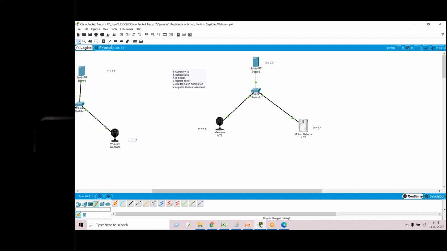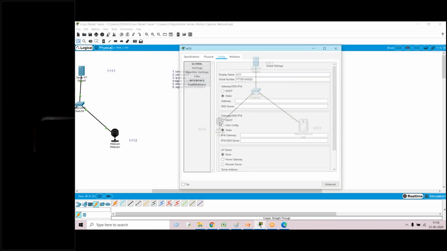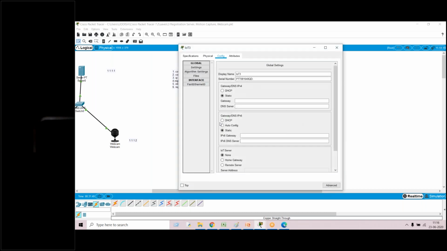Sir, can you repeat the process of assigning the IP address, sir? For server, I have assigned the IP address. So for webcam and motion detector, how to assign the IP address, sir? Click on webcam. Go to configuration.